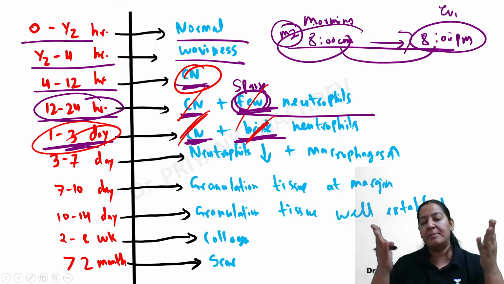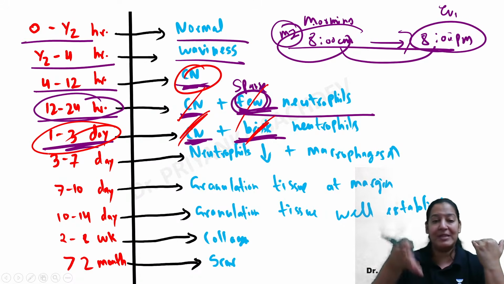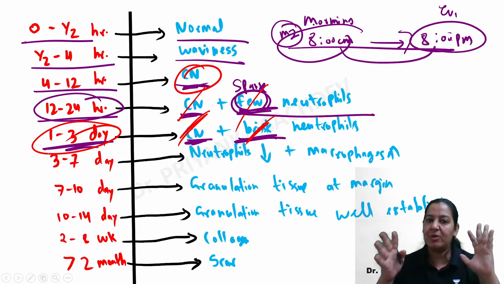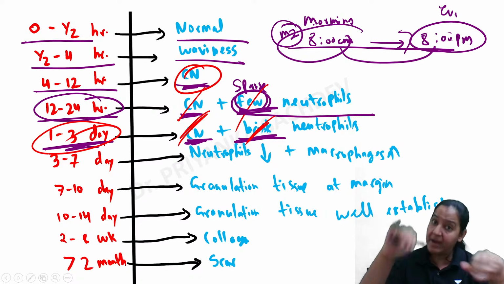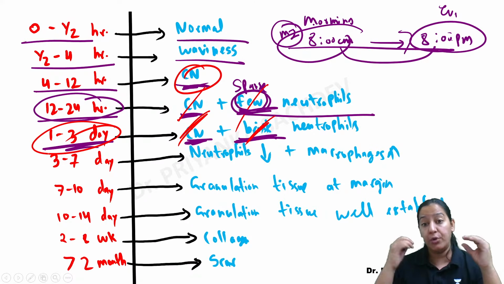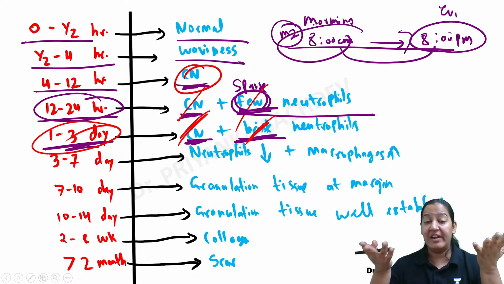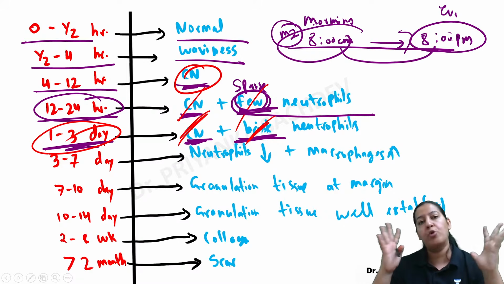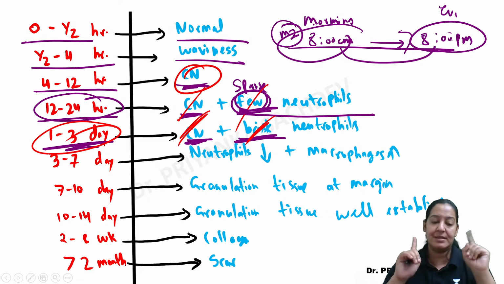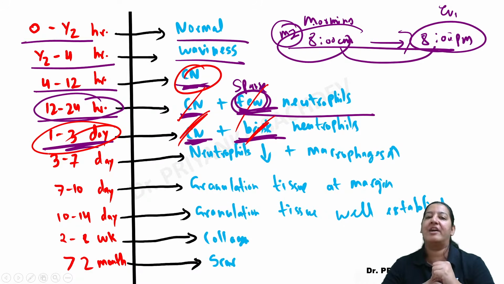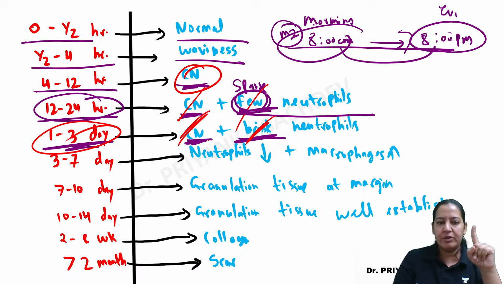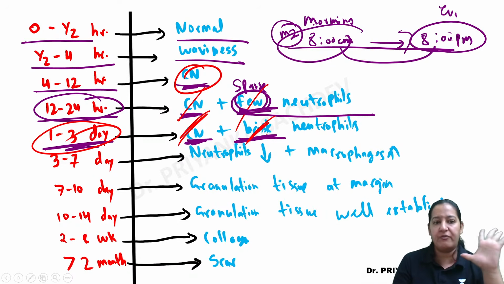Now you are saying, ma'am is teaching us the complete story. Now I will tell you how many MCQs in the previous year question papers of your exams are from this table. You yourself will get surprised that this table is super duper important. So please don't avoid it, and please understand it carefully. So 1 to 3 days, along with coagulative necrosis, abundant neutrophils are there.